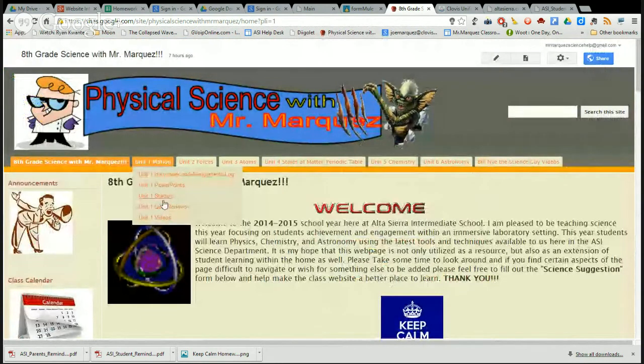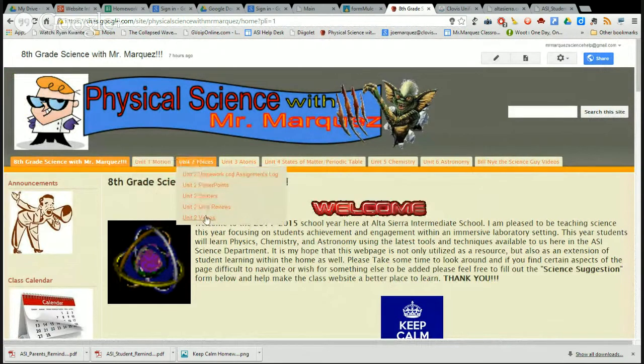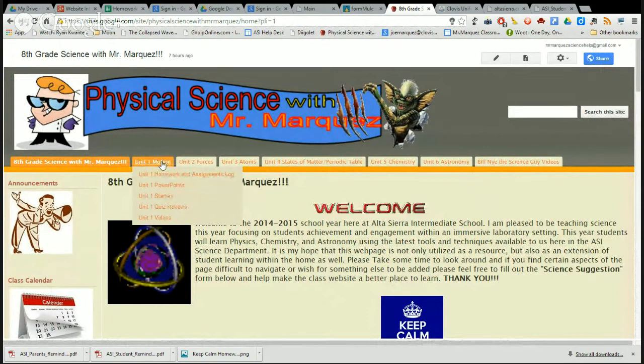These are the most commonly clicked or searched for items: homework and assignment logs, PowerPoints, starters, quiz reviews, and videos. These are the most commonly clicked. So if you'd just like a fast way to get around the website, just hover over the tab and it will take you to whichever place that you would like to go. Let's go ahead and just click on the entire thing so you can see what a unit page looks like.